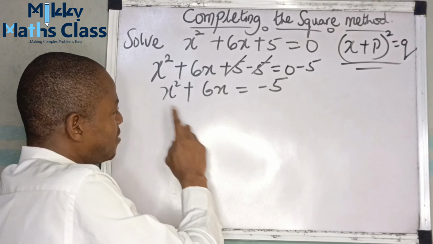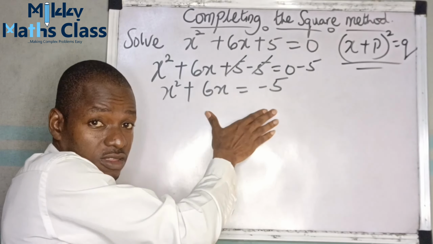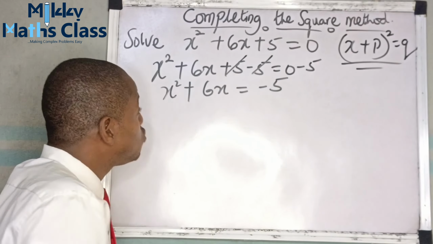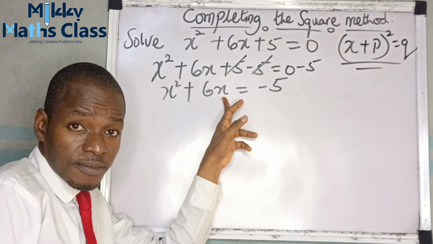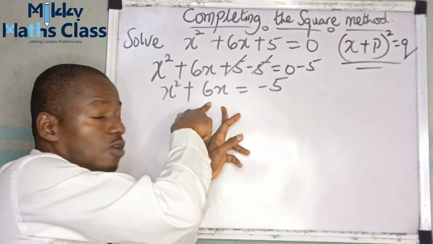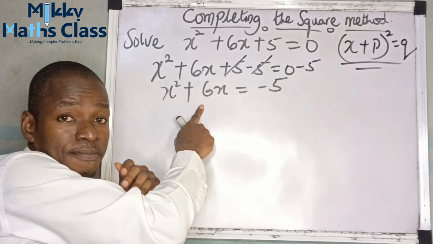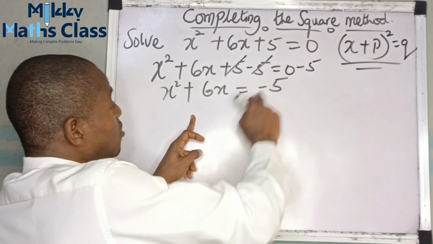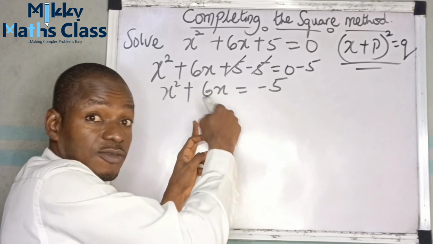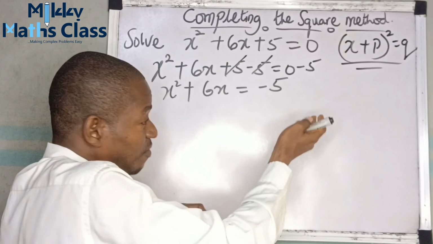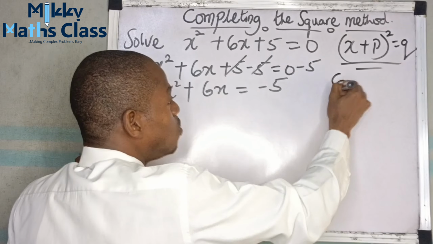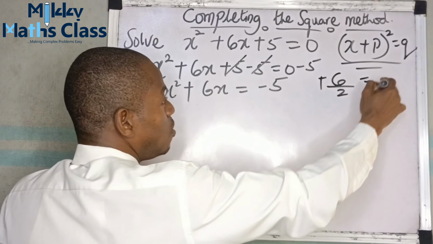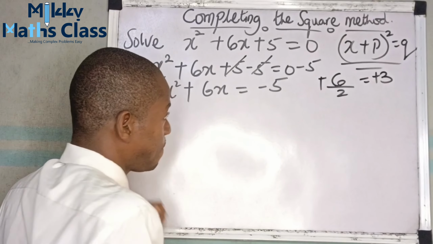Now, we have put it in this form, almost in this form anyway. Now, the next thing, after we have rearranged it, put the constant to the right hand side of the equation, the next thing to do is the coefficient of x, that is what is standing in front of x, or what x is multiplying. That's the coefficient. That is positive 6. Completing the square method says half this coefficient, that's multiplied by 1 over 2, half it or divide by 2, whichever works for you. 6 over 2, half the coefficient of x, which is positive 3.